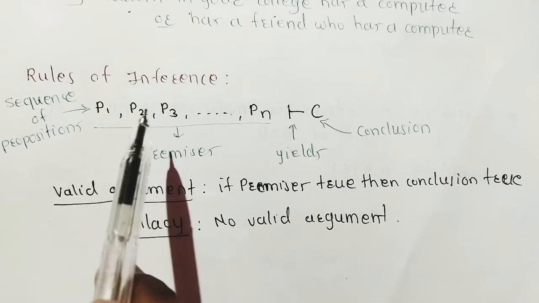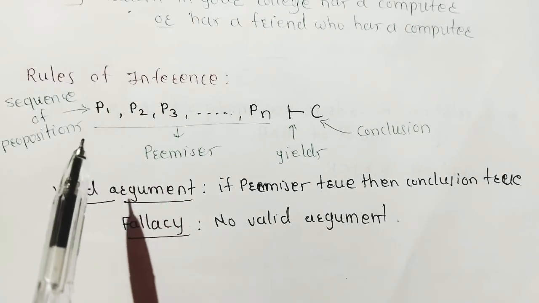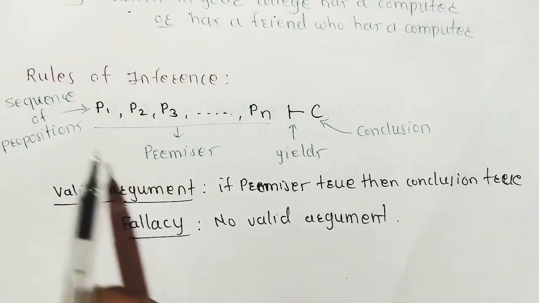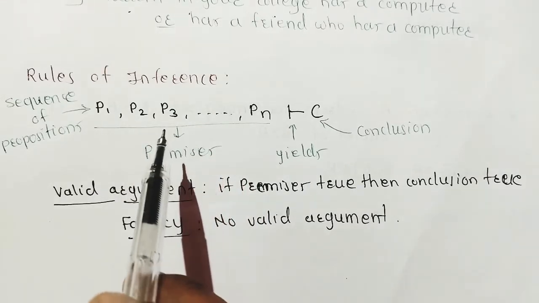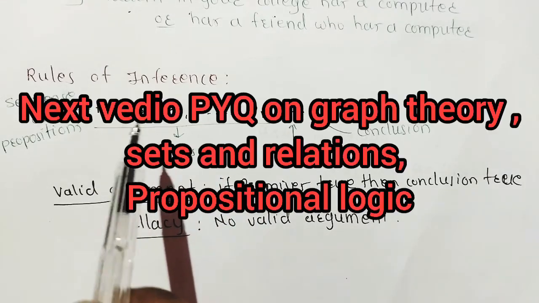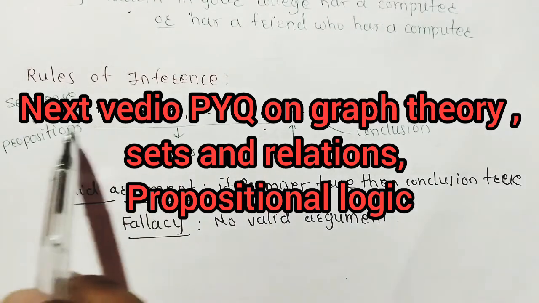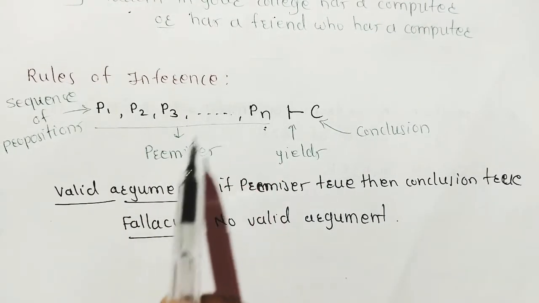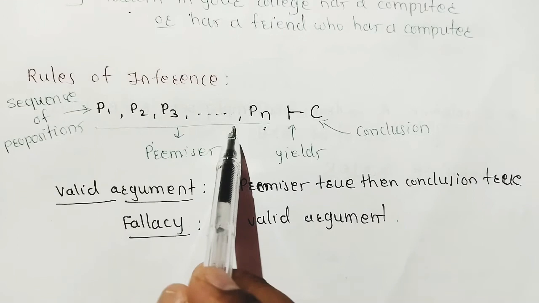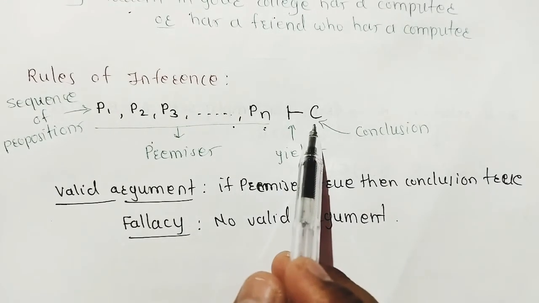Next is rules of inference. What are the rules of inference? An argument, in propositional logic, is a sequence of propositions P1, P2, up to Pn. This sequence of propositions is called the premises, and the proposition C is called the conclusion.